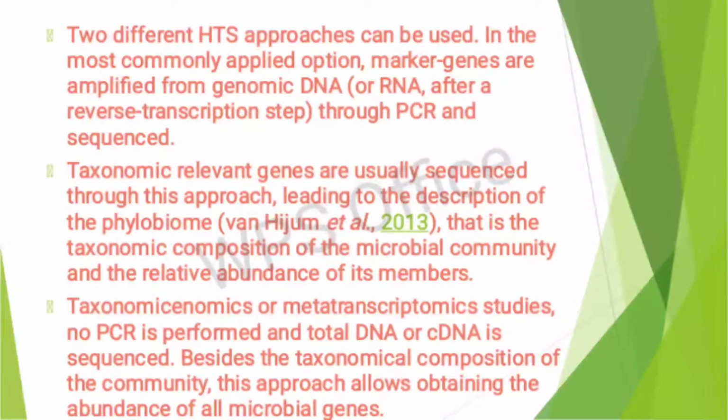Two different high throughput sequencing, that is HTS, approaches can be used. In the most commonly applied option, marker genes are amplified from genomic DNA or RNA, after a reverse transcription step, through PCR and sequenced. Taxonomically relevant genes are usually sequenced through this approach, leading to the description of the phylobiome, that is the taxonomic composition of the microbial community and the relative abundance of its members.